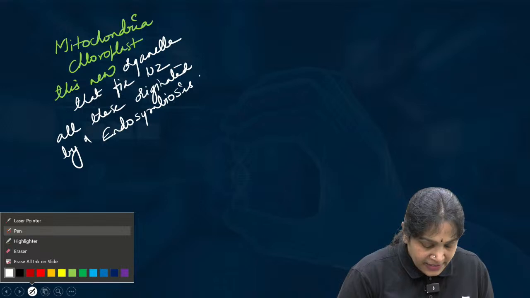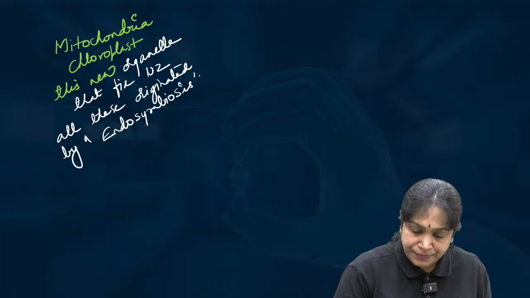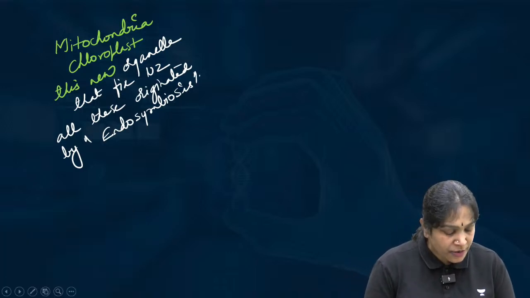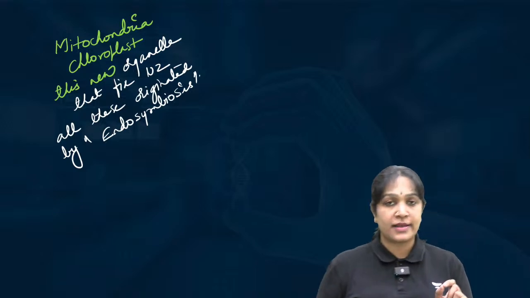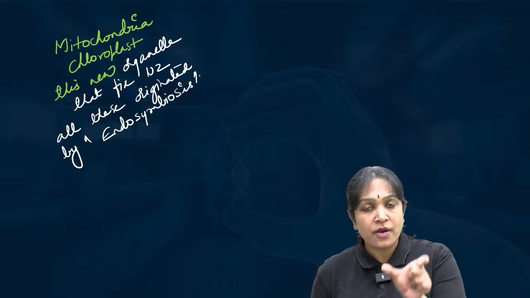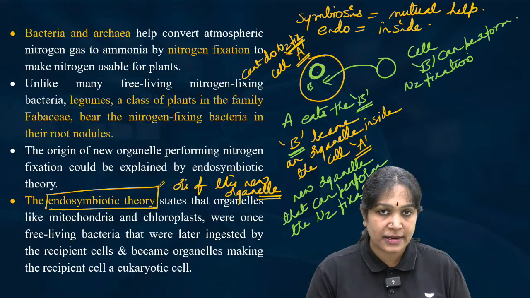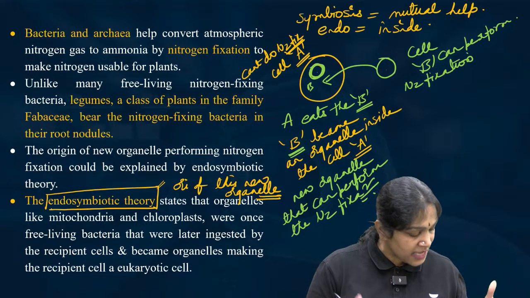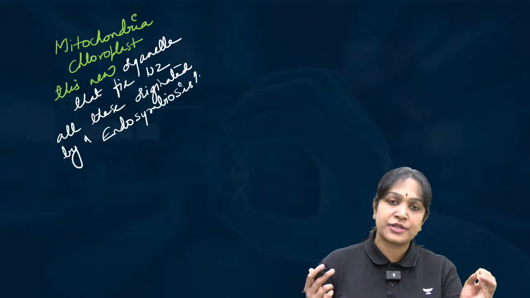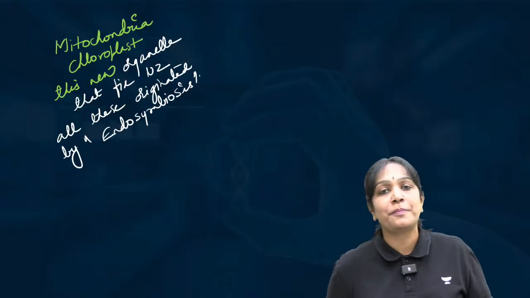Okay, I explained endosymbiosis to explain the origin of this new organelle. Is it clear? Endosymbiotic theory explains the formation of this new organelle. But interestingly, the same theory also explains the origin of mitochondria and chloroplast.